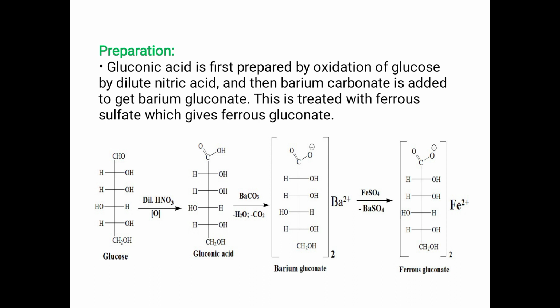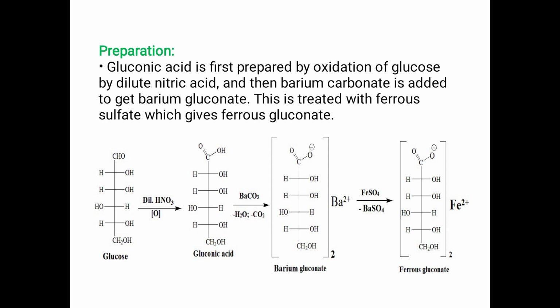Next, preparation. Gluconic acid is first prepared by oxidation of glucose by dilute nitric acid. Then barium carbonate is added to get barium gluconate. This is treated with ferrous sulfate, which gives ferrous gluconate.